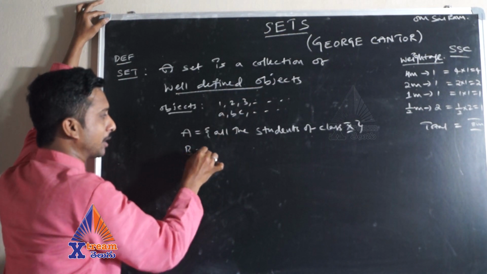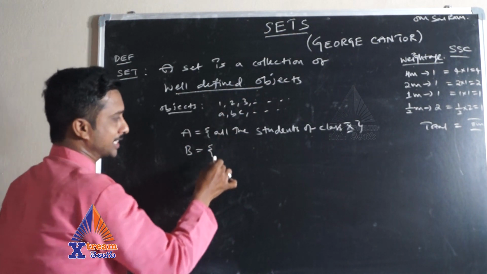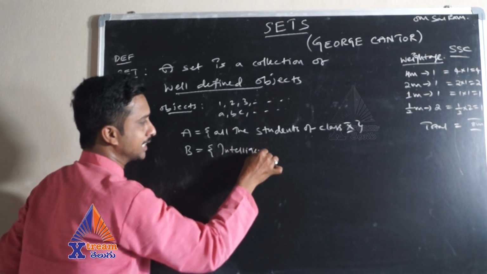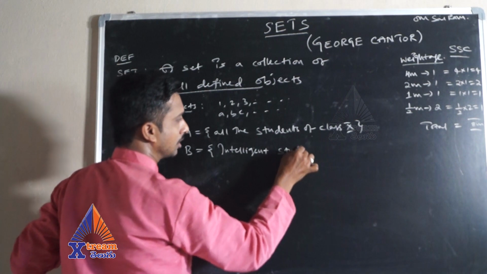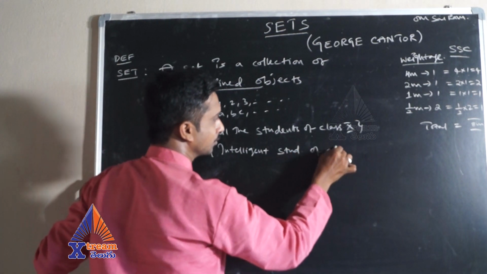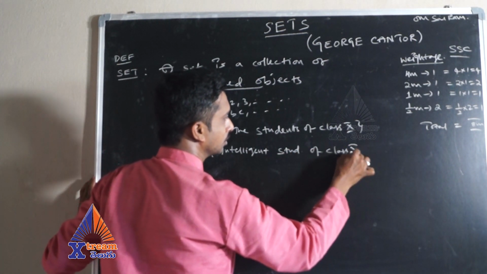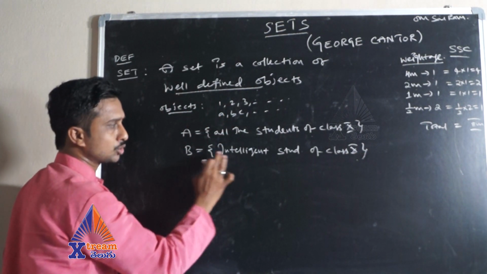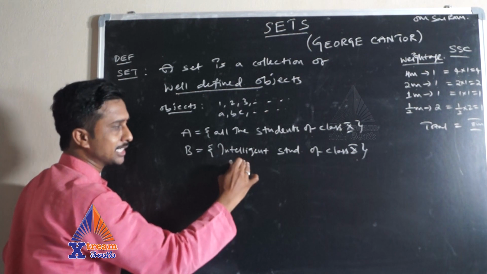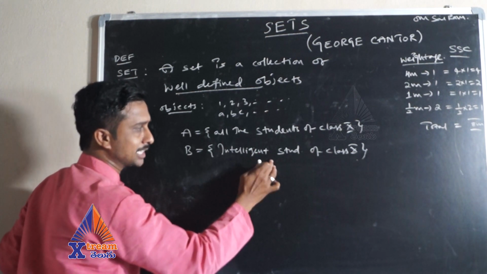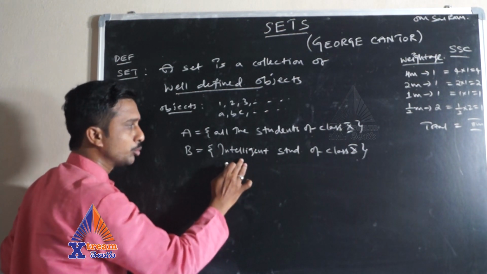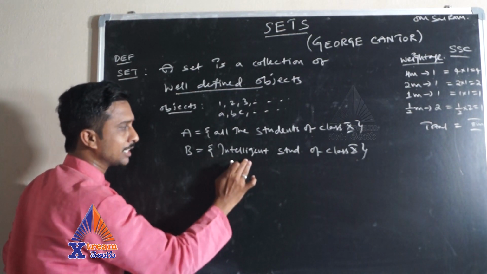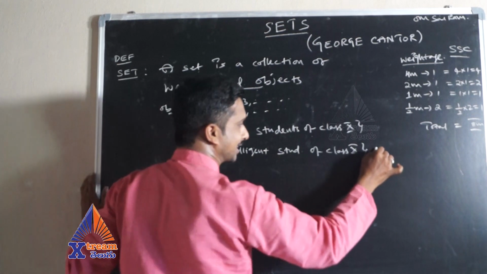Suppose I say one more example: intelligent students of class 10th. There may be differences in this set. Some may be intelligent in social subject, some may be intelligent in math subject. So you may get a different answer for this set. So this is only a collection, it is not a set.